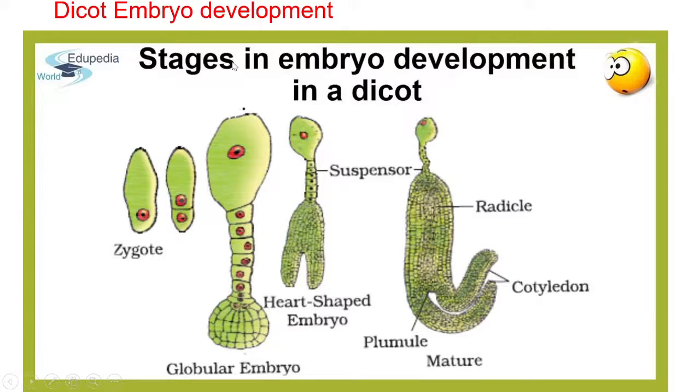Next point is the embryo. In this point, we have to study dicot embryo and monocot embryo. First of all, let us see what the embryo is. The seed contains three major structures: the newly formed individual sporophyte, the embryo; the nutrient compartment, the endosperm, to support embryo development; and the protective structure, the seed coat.